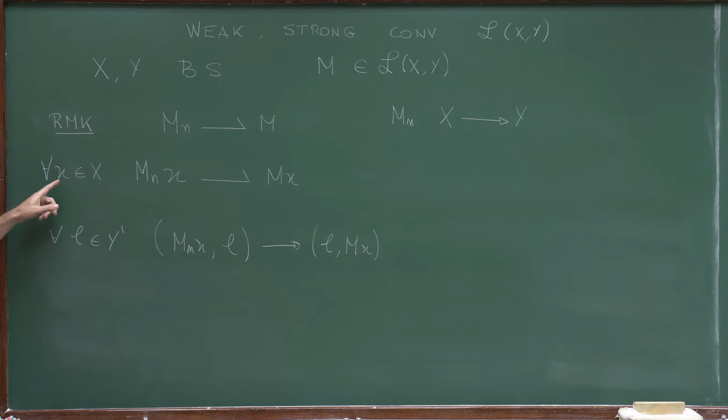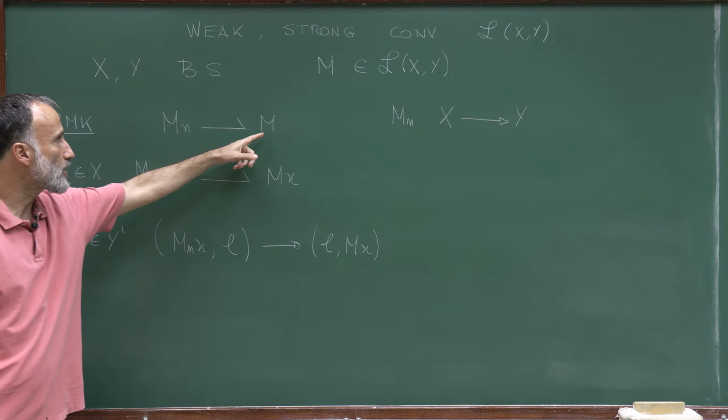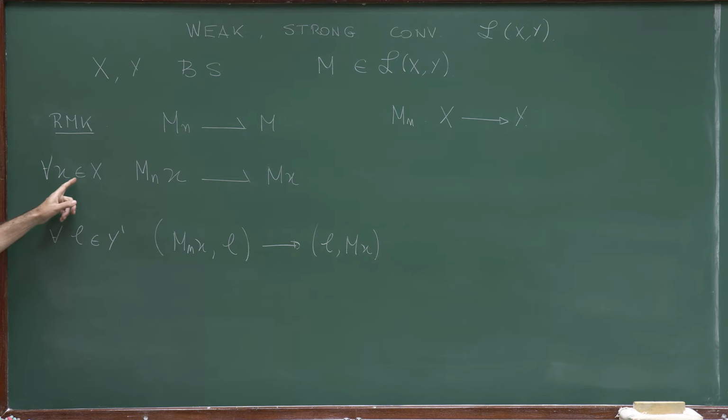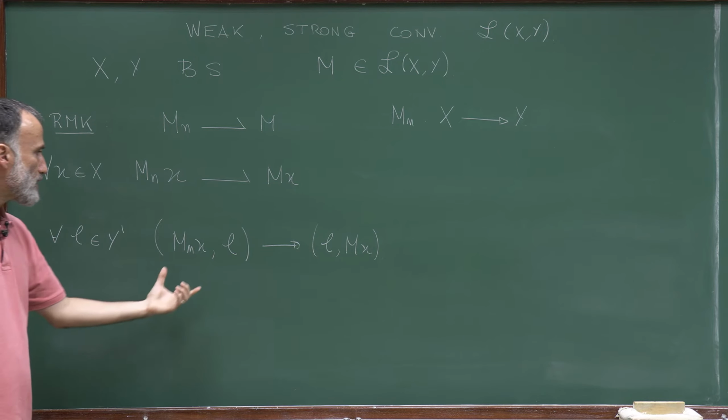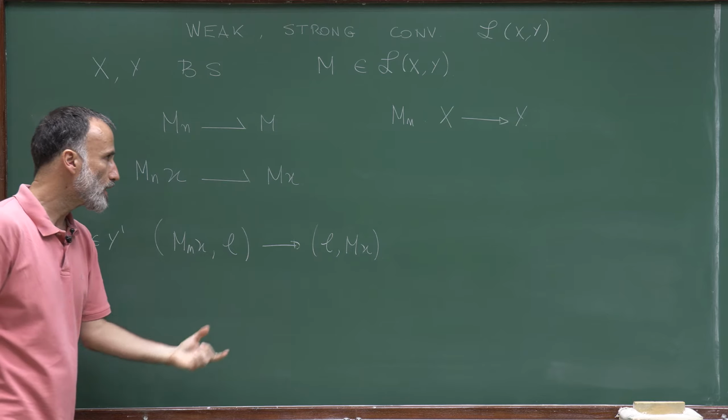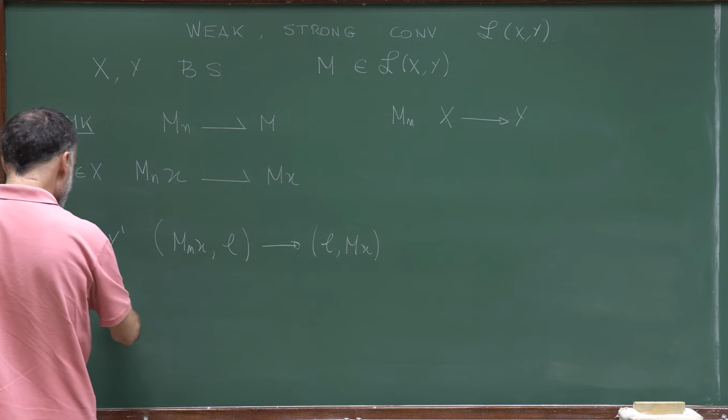So we know that if M_n is converging weakly to M, then for all x in X and all L in Y prime, this sequence is converging to that one, and since this sequence is converging, this means that this sequence is bounded.